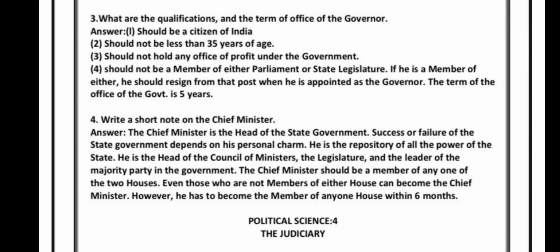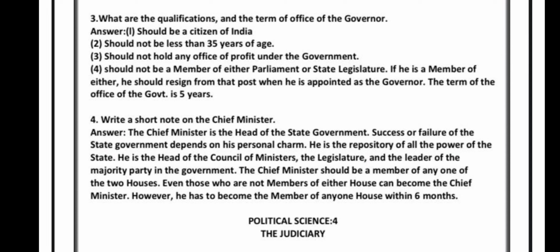Write a short note on the Chief Minister. See, the Chief Minister is the head of the state government. Success or failure of the state government depends on his personal charm, means how active he is. He is the repository of all the power of the state.